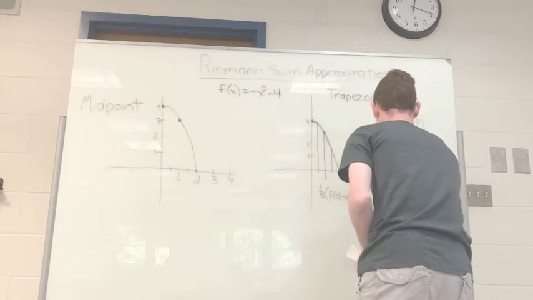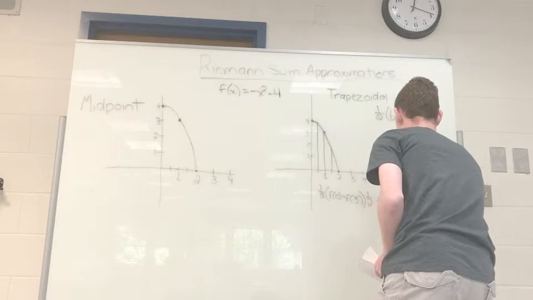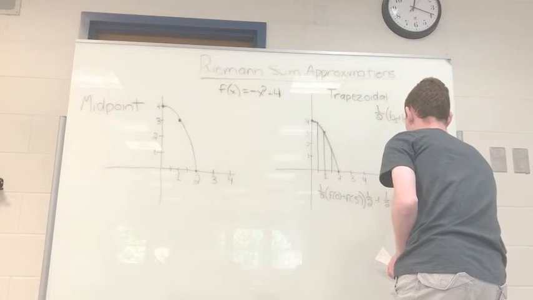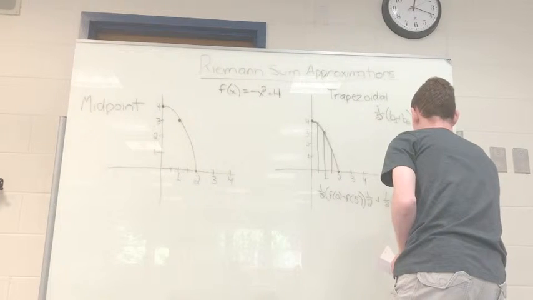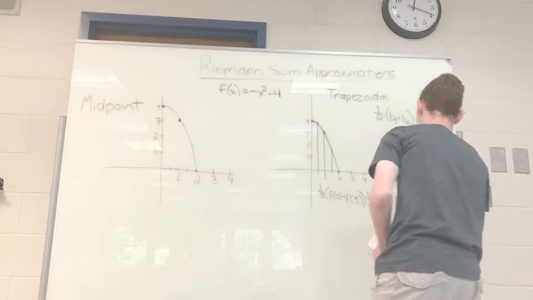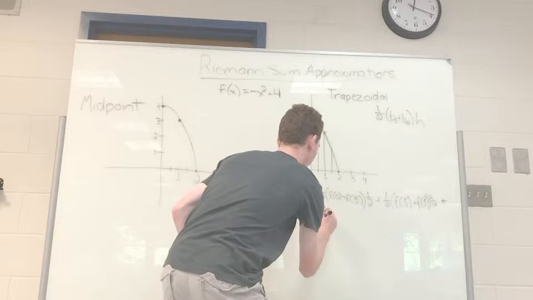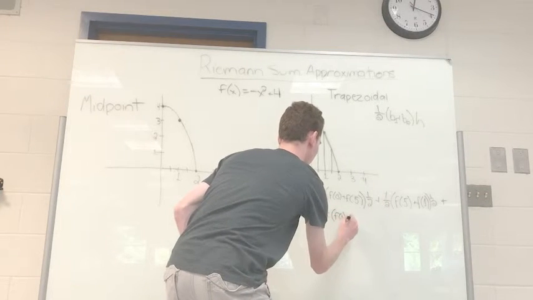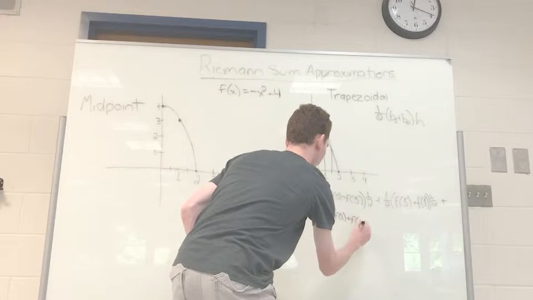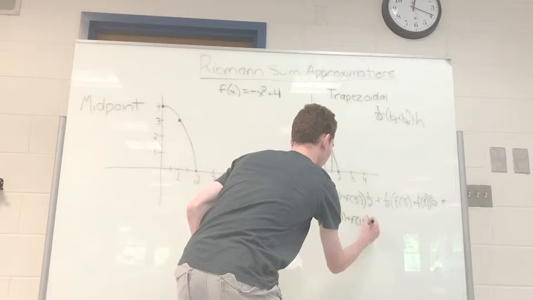Plus 1/2 times f of 0.5 plus f of 1, plus 1/2 of f of 1 plus f of 1.5 times 1/2.